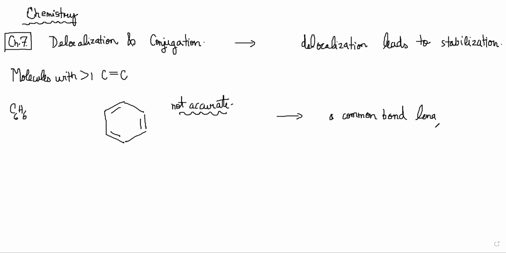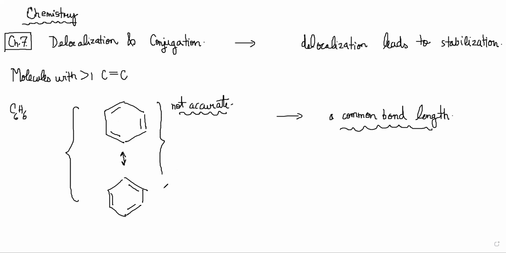So if you are seeing a common bond length, then somehow the molecule seems to have equivalent bonds. All the bonds are equivalent, right? So what is actually happening is there are two possible structures here. You could have drawn a double bond like this also, right? There are two possible structures here, and the real structure is somewhat in between these two.